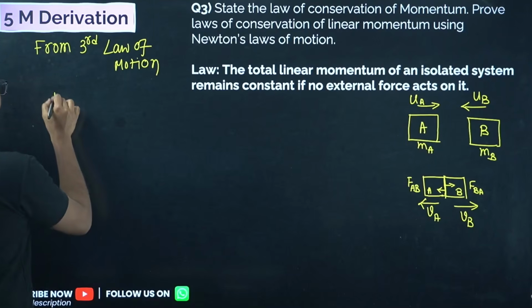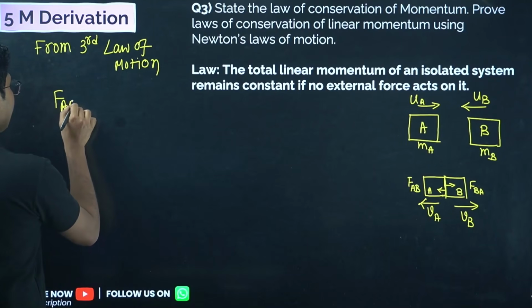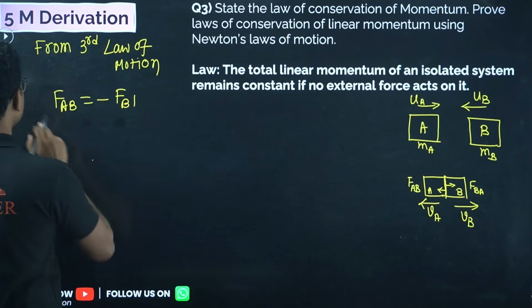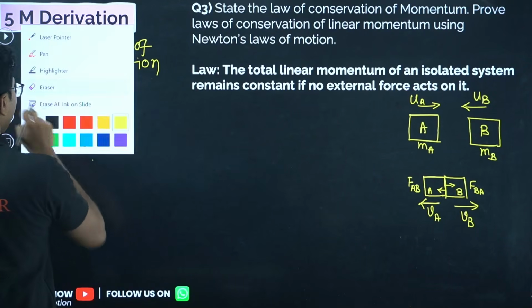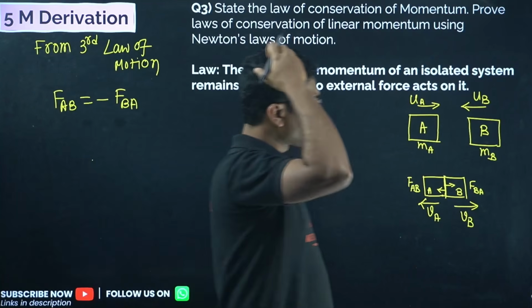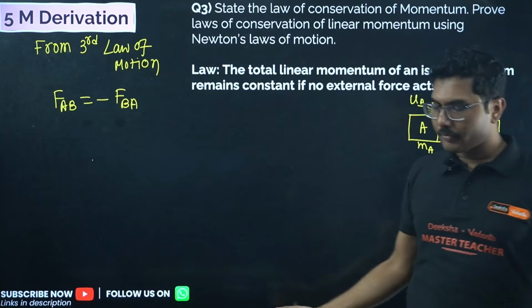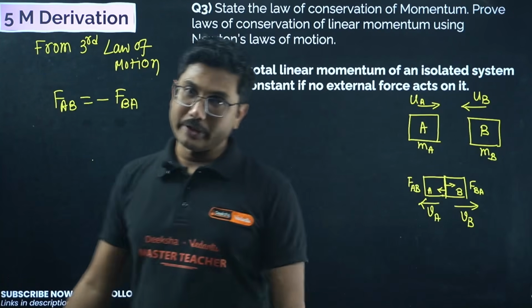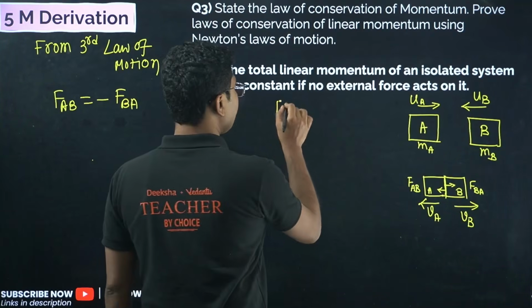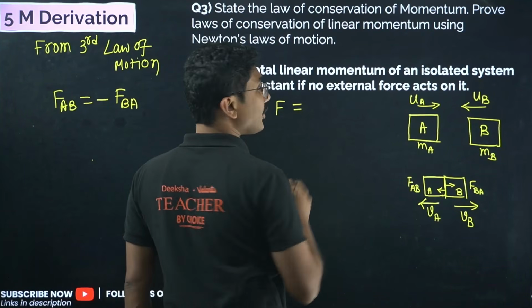So we say that FAB must be equal to minus FBA. Now what else? The third law tells that the force must be equal and opposite, and the second law tells us that force is actually equal to the rate of change of momentum.